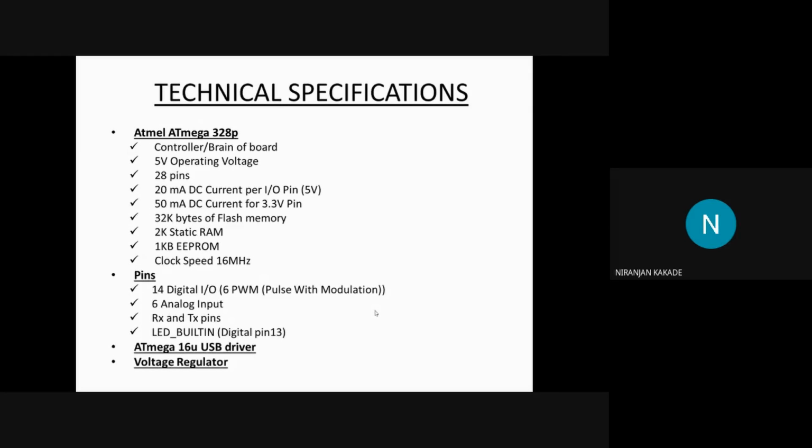So in your Arduino code you can write a digital write function, just on off, means high low high low, about 3 lakh times. That will be done in 1 second. So this is what is meant by 16 megahertz.